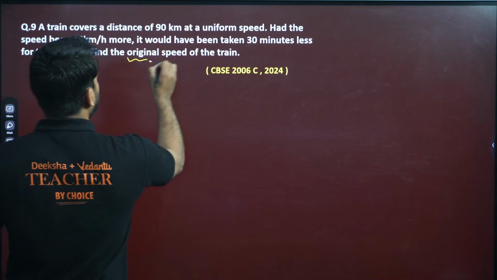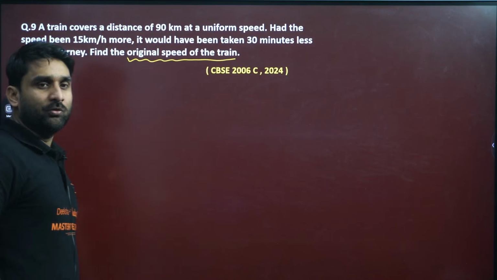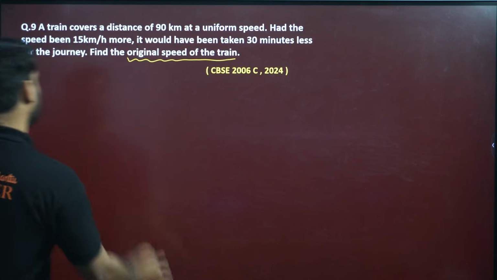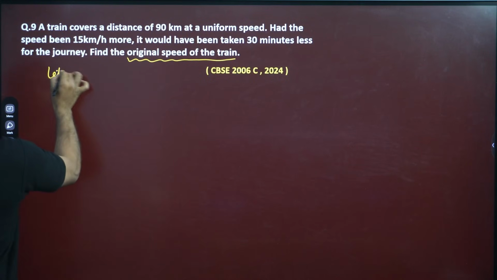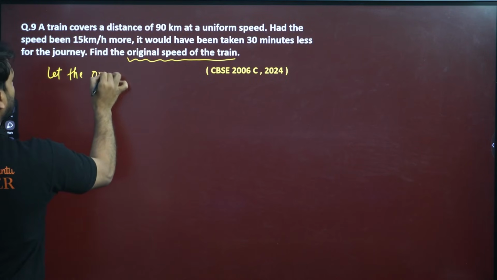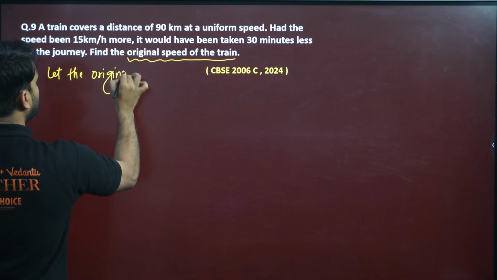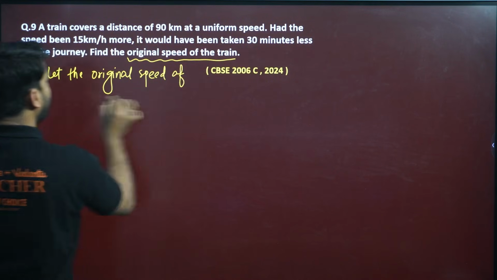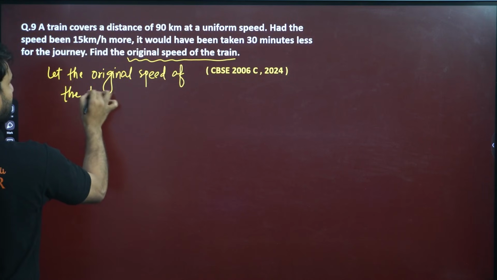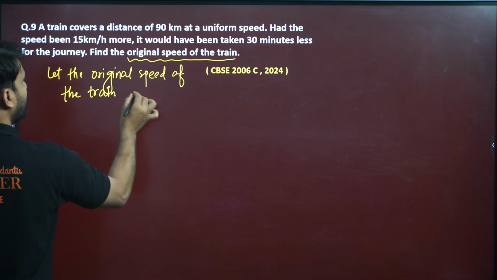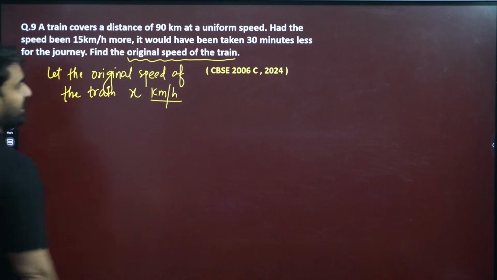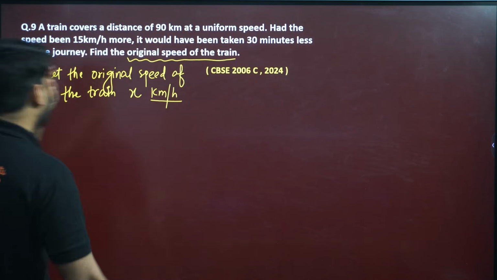We don't know the original speed of the train. Whatever is the unknown value, always let that be the unknown. So let the original speed of the train be x kilometer per hour. Always write the unit also, my dear. x kilometer per hour. Okay.